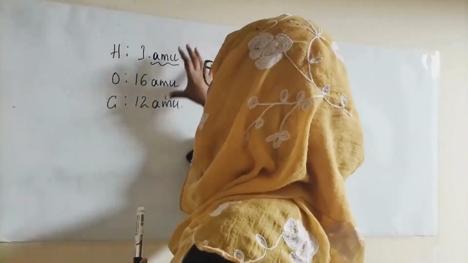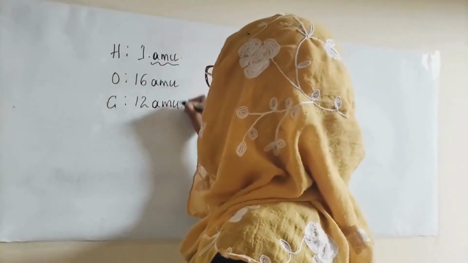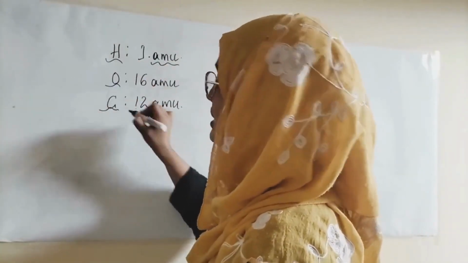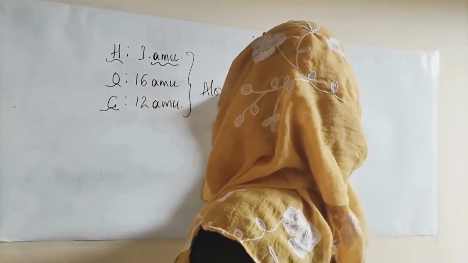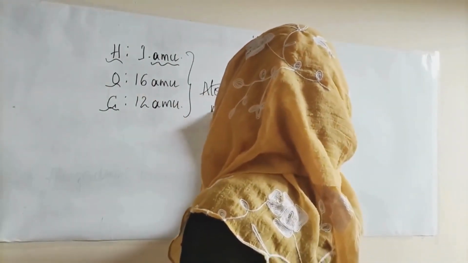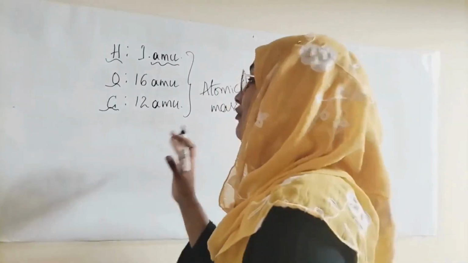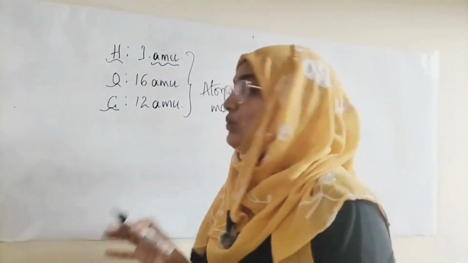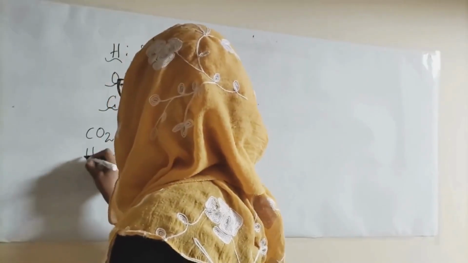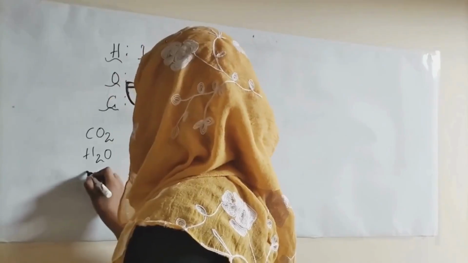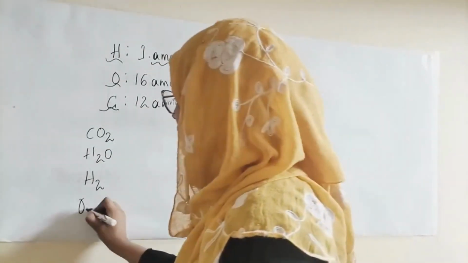Okay, so these are a few elements which you can remember. Similarly, these are all atoms, right? These are only single atoms, and these masses are called atomic masses. Similarly, if we take a molecule, it could be carbon dioxide, it could be water, it could be hydrogen gas for that matter, or oxygen gas.